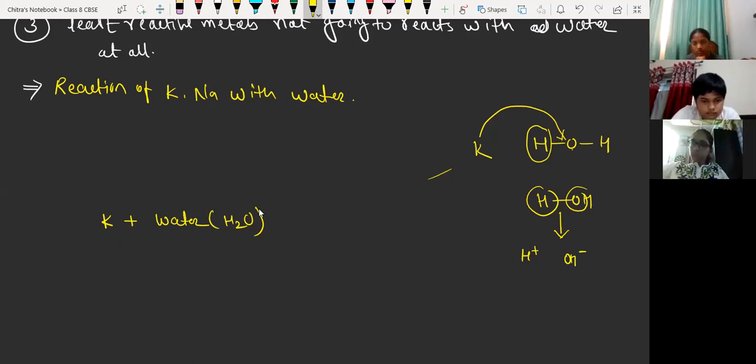See, potassium is a metal, and metals have a tendency to lose electrons. When it loses an electron, it forms the potassium positive ion.